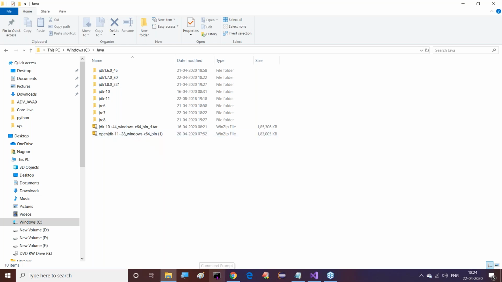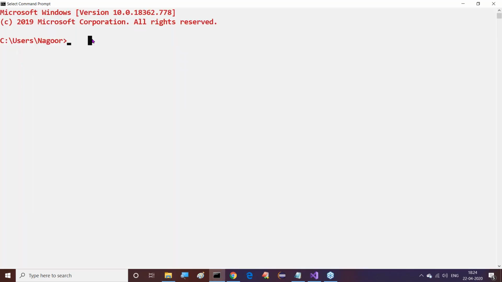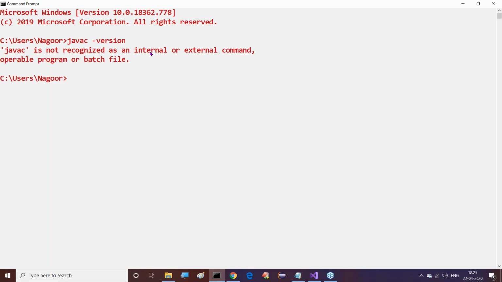I installed Java software. I want to check whether my Java software is ready to use or not. I installed Java software in my operating system. That's okay. Is my Java software ready to use or not? I just want to check it. I want to know javac -version. What are we getting? Now observe this clearly. javac -version I provided. Which version is available on my command prompt? I want to know that. So what are we getting, observe this clearly.